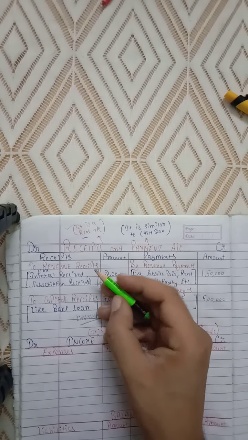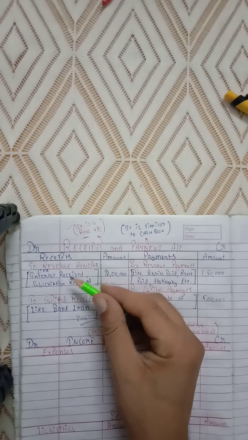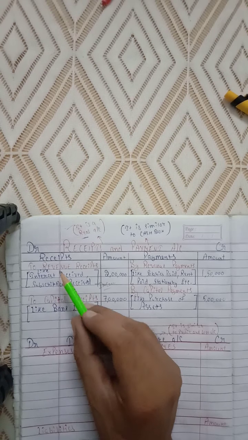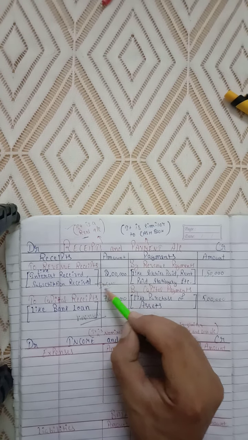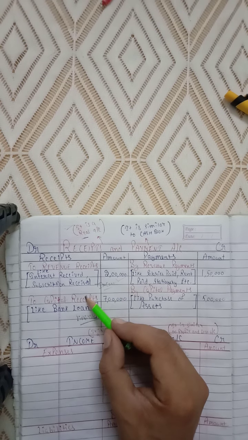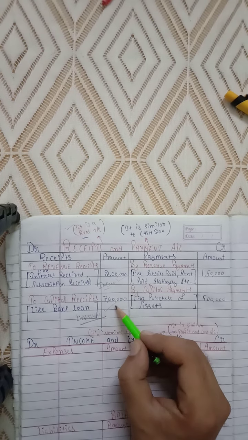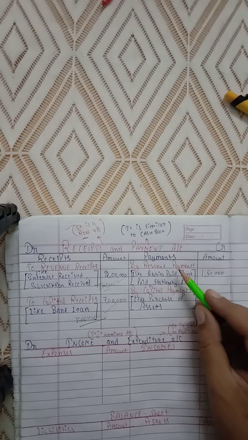So are you clear? Receipts will be either revenue or capital. If receipt is of revenue nature, then it will be your income, and if receipt is of capital nature, then it will be your liability.